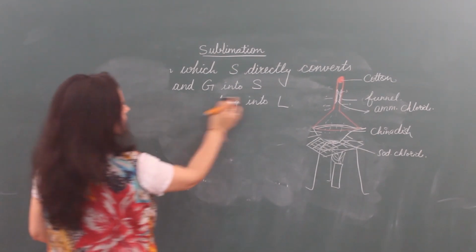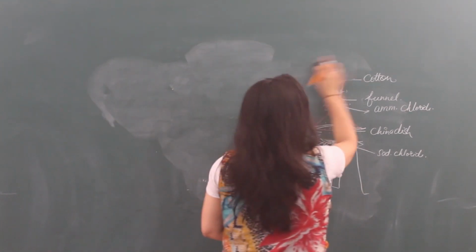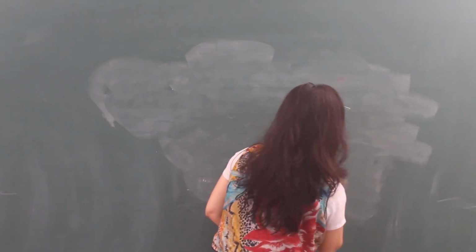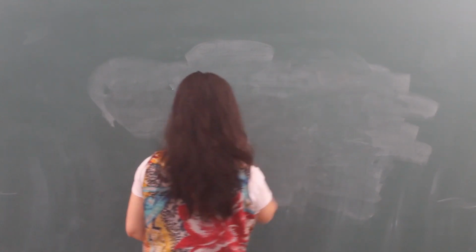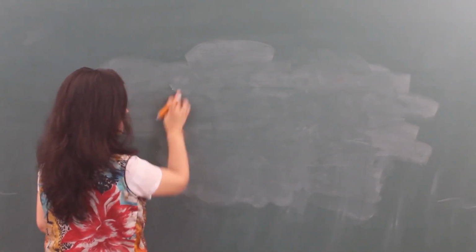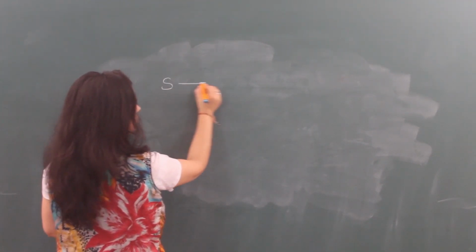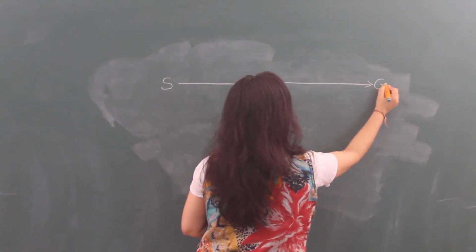After sublimation, what we have to do? You have to answer some questions. Now all the change of state of matter processes we have done, and we can see this in a flow chart. Solid converts into liquid, liquid converts into gas.